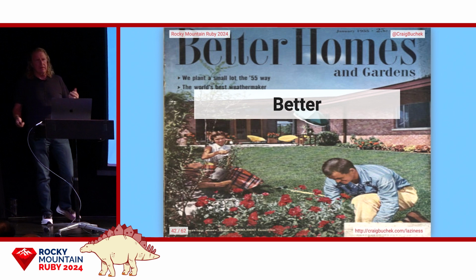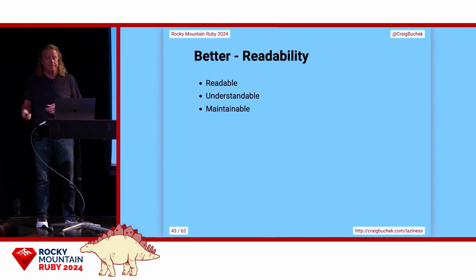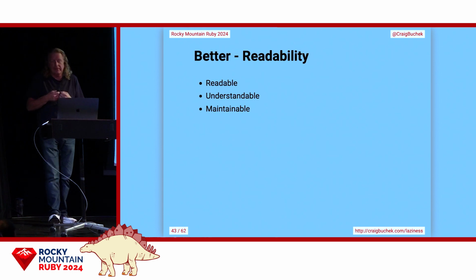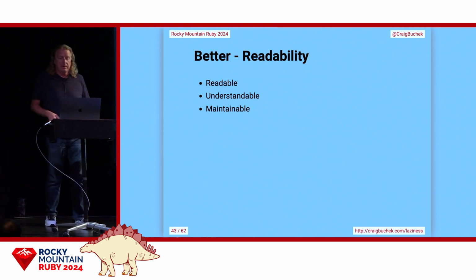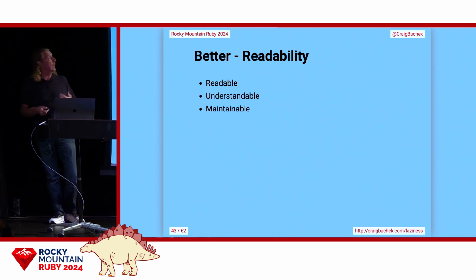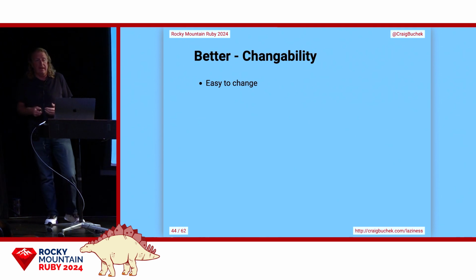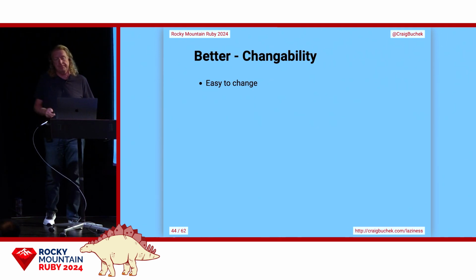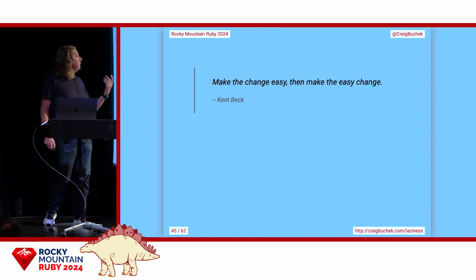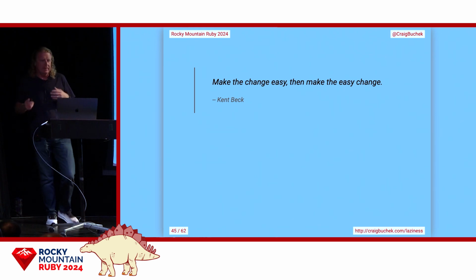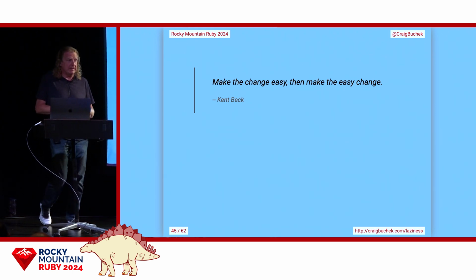So in my abstract, I talked about better styles, better code, but what does it mean for code and styles to be better? We often talk about readability, but it's really about whether it's easy to understand and to maintain. How easily can someone understand the code and make changes to that code? But what we really care about is how easy it is to change our code, because our code is always changing, it's always evolving. I'm reminded of this quote from Kent Beck: make the change easy, then make the easy change. Everything we're doing when we're coding should be making the change easy.